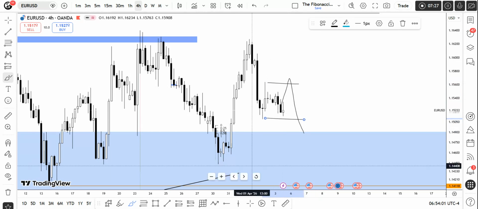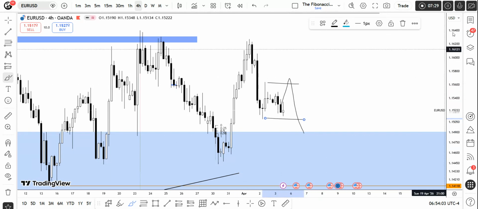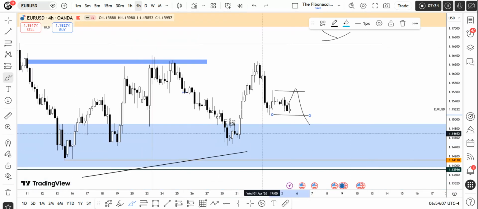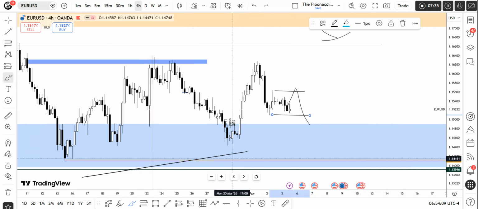We will see how exactly this fair value gap plays out. On the higher time frame, we have this SMT right over here, because on the GBP price has taken out these lows, but on the euro price has not taken out these lows, creating a correlation. So if this is a valid SMT, price should respect this area, and it should not breach this low.